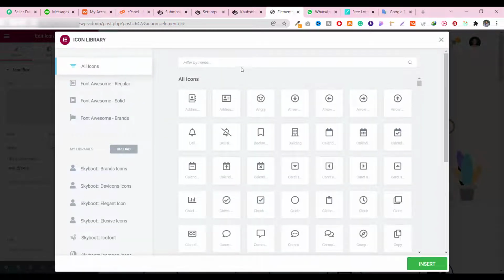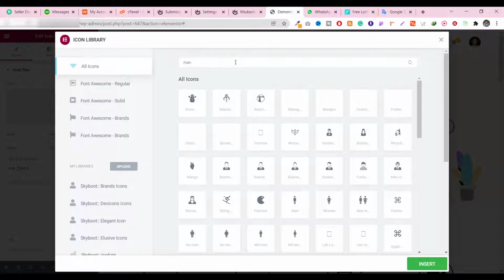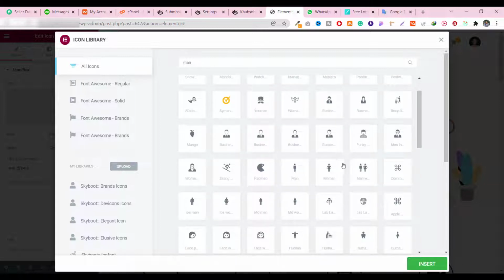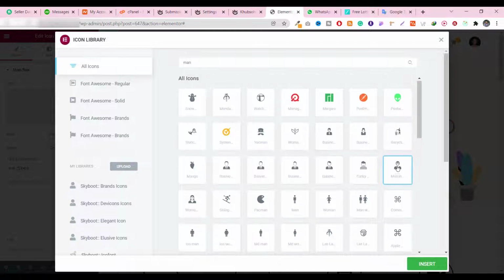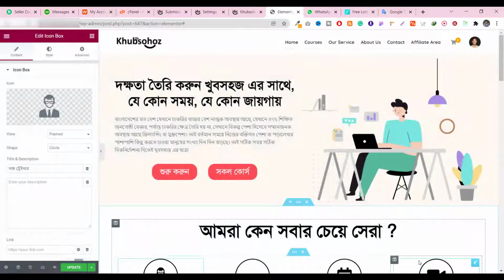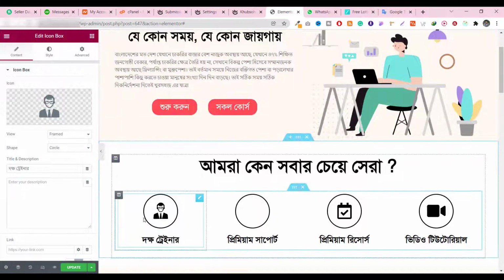So if you click on All Icons and search for something, I want something like a man, so I type man, and then I see lots of man icons and lots and lots of extra icons. I get it in here. I think this kind of really looks good, so let's implement it in here. And now it's really good.